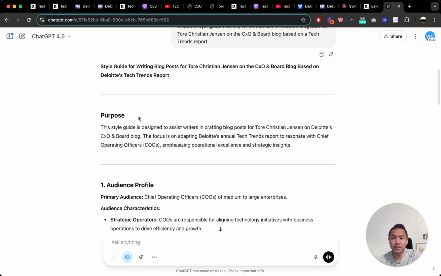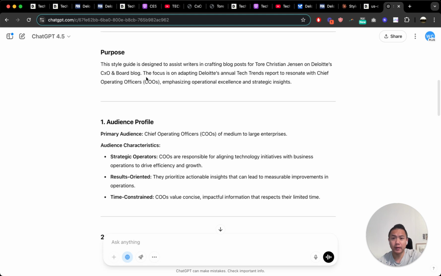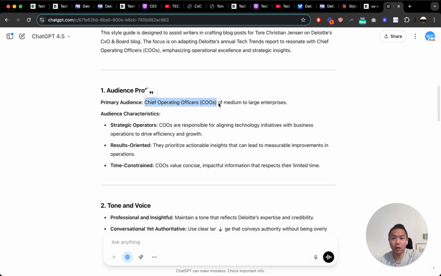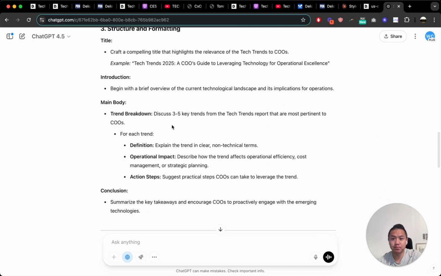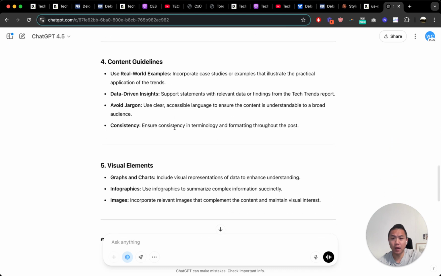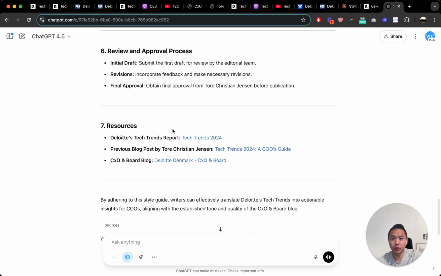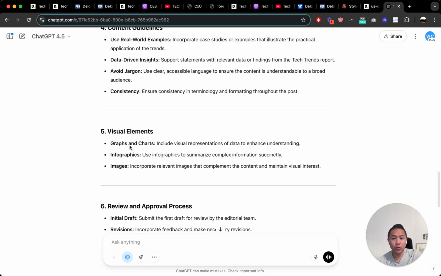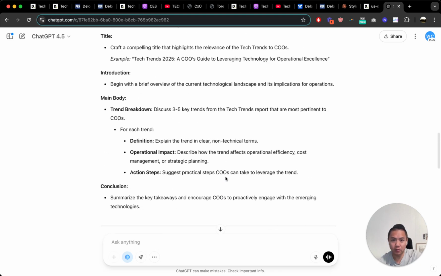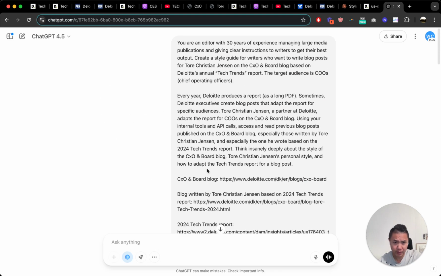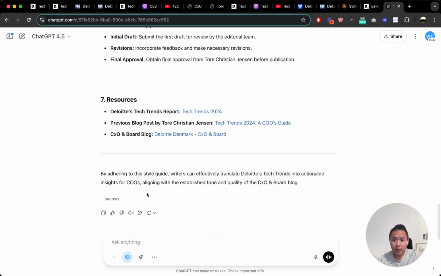Okay. So it's given us the style guide for writing blog posts based on the Tech Trends report. Audience profiles, COOs of medium to large enterprises, tone and voice, structure and formatting, content guidelines, visual elements, review and approval, resources. So a lot more bare bones than other style guides that we've seen from both Gemini and from Claude. You be the judge of which one. It kind of depends on which ones you have access to anyway. So then we're going to copy this and let's go to Gemini to see how good it is at drafting content.